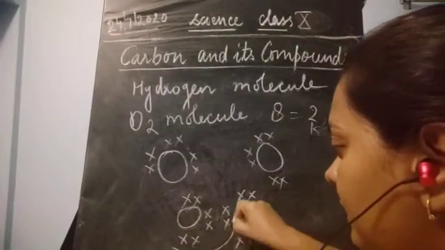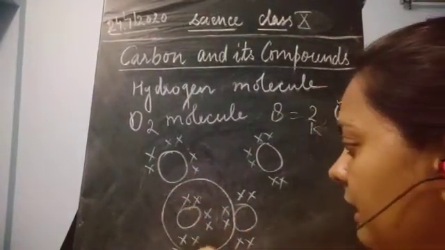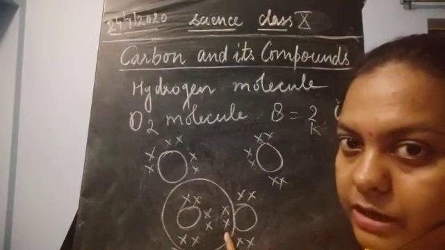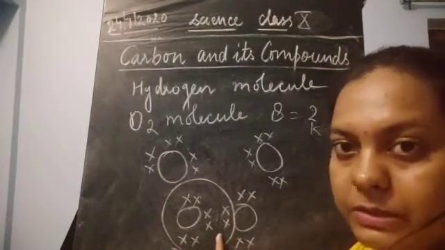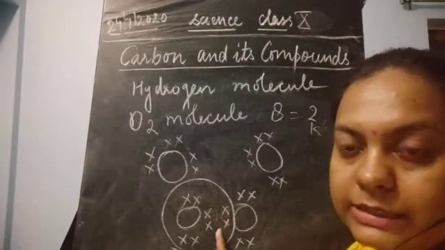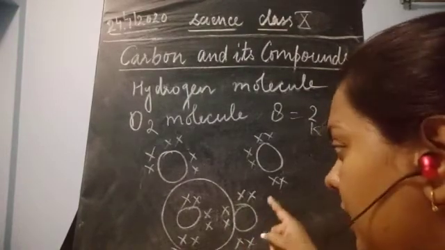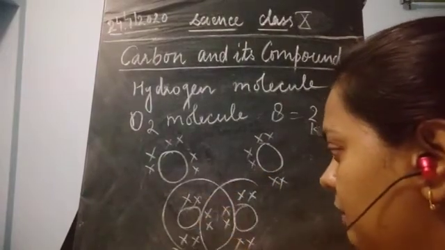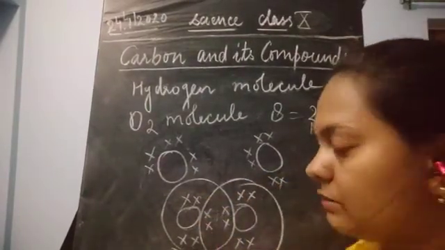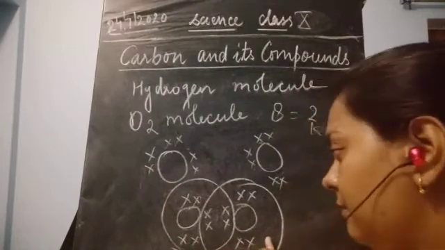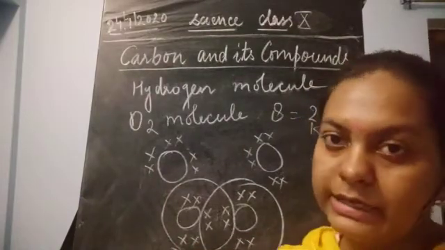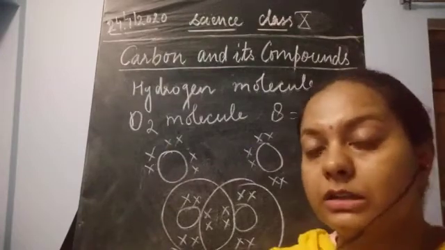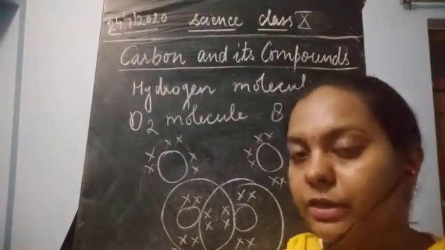So it will take all 8 electrons, 2, 4, 6 and 8, with the shared pair electrons, and form the stable electronic configuration. Similarly, the next oxygen atom has 2, 4, 6 plus 2, 8 electrons, and forms the stable electronic configuration.